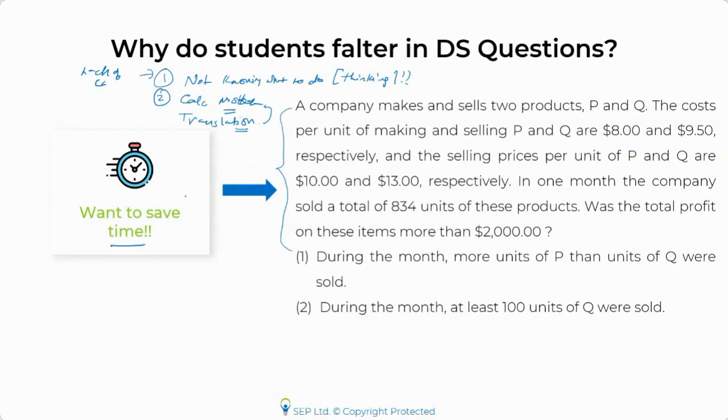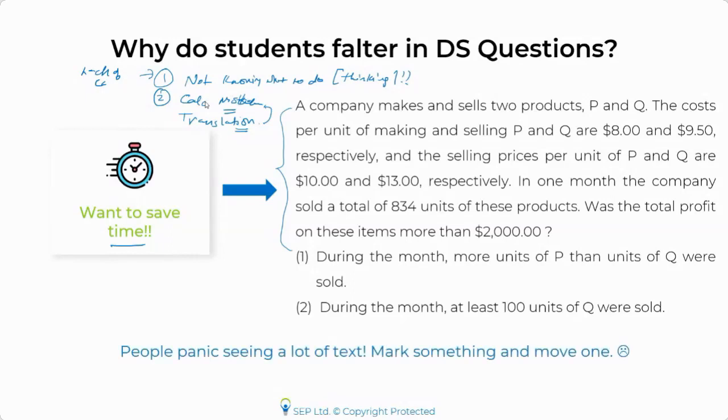So I hope you get the point that saving time should not be done by rushing through or worrying about time. If you want to save time, you have to get good at the first two things which I talked about. That is having good conceptual clarity, and the second thing is making sure that you have sharpened your skills in such a way that you're able to do a thorough analysis and you know how to approach questions. Obviously, exposure to a lot of different questions can also help you. Okay, that's also important. So along with building good conceptual clarity, make sure you get exposure to a lot of difficult questions also. Okay, so don't try and save time just because you see a big question.